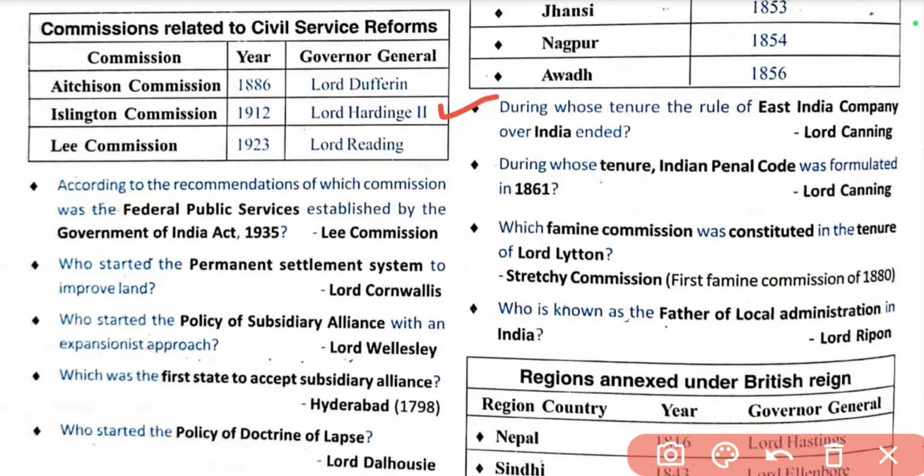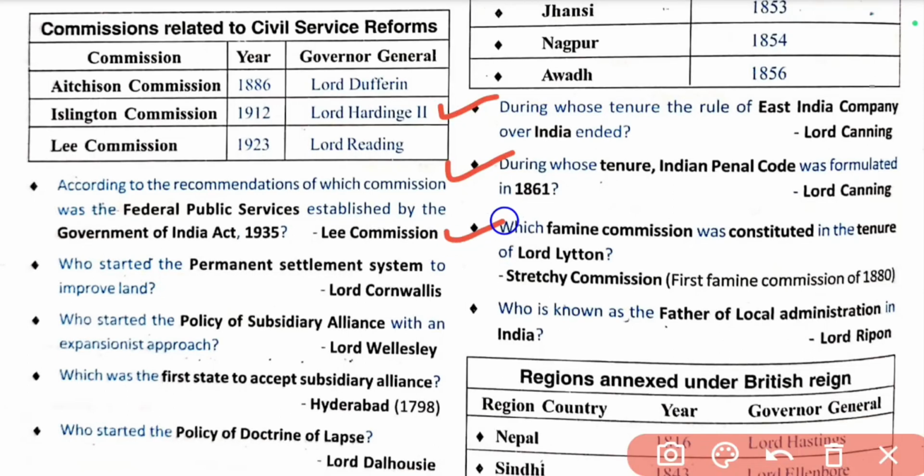During whose tenure did the rule of East India Company over India end? Lord Canning. During whose tenure was the Indian Penal Code formulated in 1861? Lord Canning.